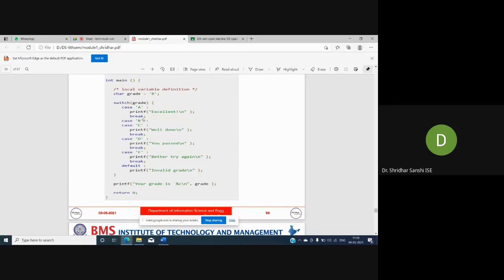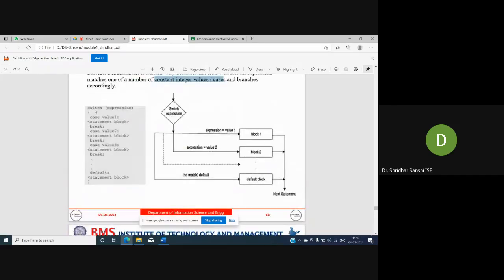Another thing you need to understand is about break. This is the syntax of switch. After writing the instructions for a particular case value, we need to put break at the end of the instructions. If we don't specify break, then by default it will execute the next instructions until a break comes.